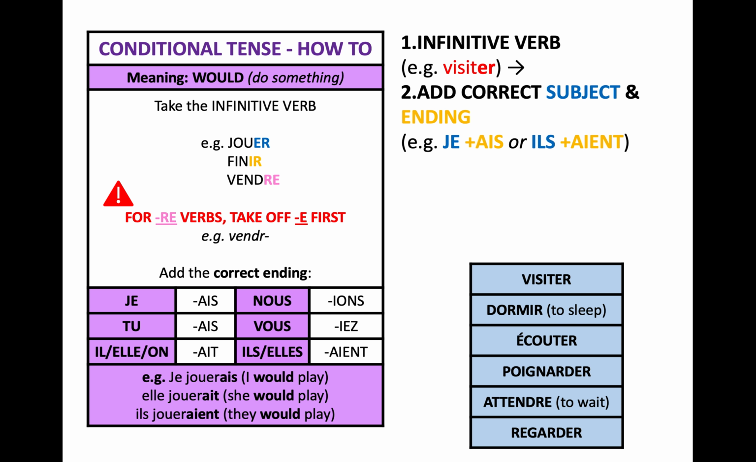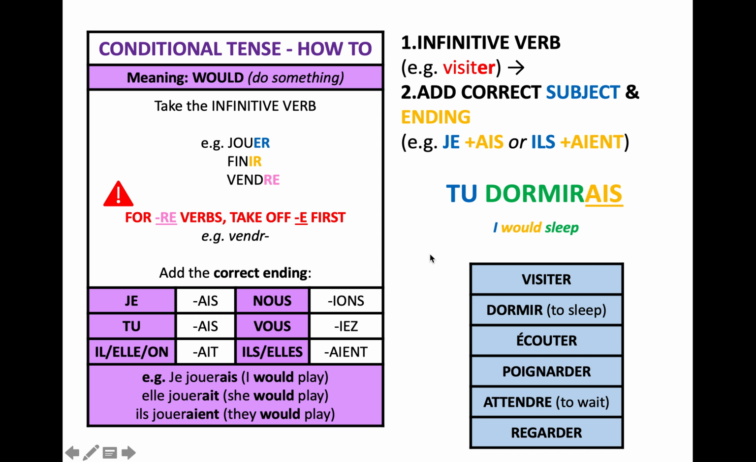Here's a list of common infinitives that cover ER, IR, and RE, and these can be adapted, much like the future tense that you saw in the previous video, to say what you would do. I would visit, or we would listen, or they would stab. Je dormirais. I would sleep. The would is just indicated by that AIS on the end, and the reason it's AIS is because we've got je, just like we have in our table.